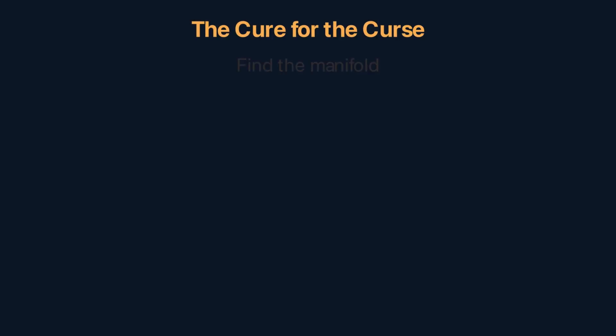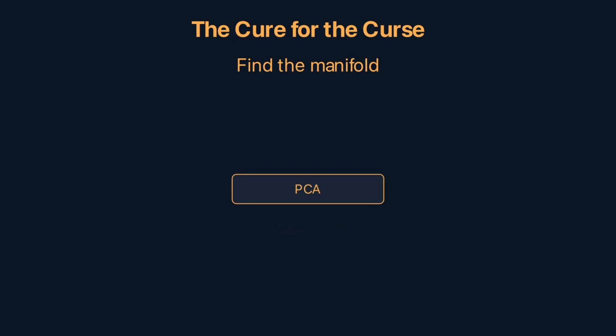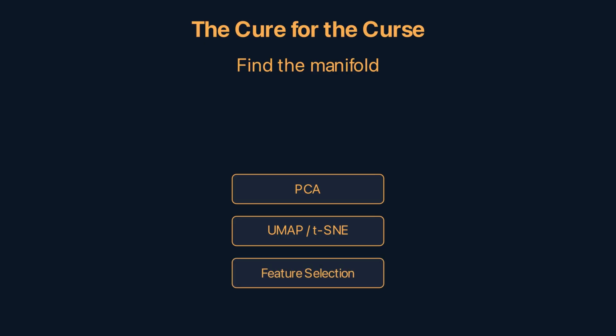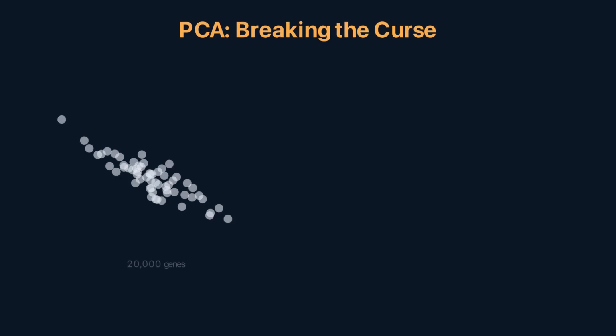The curse is the disease. Dimensionality reduction is the treatment. Find the low-dimensional manifold where the data actually lives and work there. PCA projects the data onto the directions of maximum variance, the eigenvectors from the architect's toolkit. 20,000 genes collapse to 50 principal components.